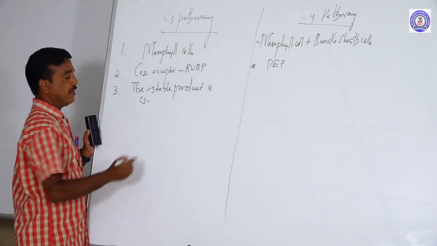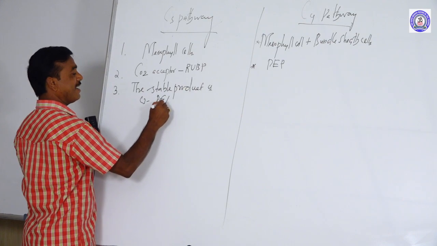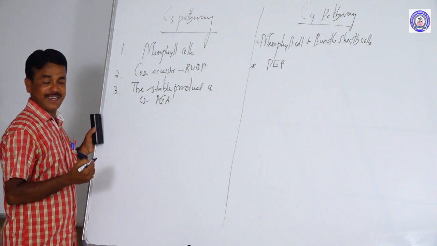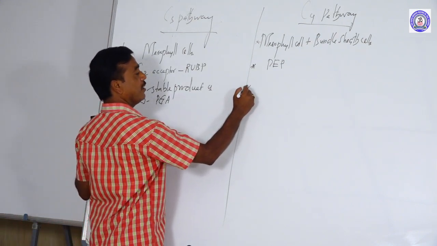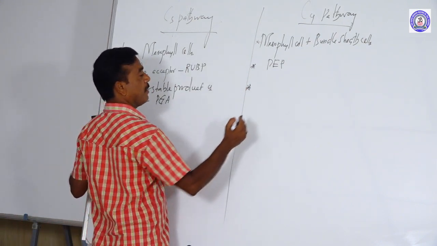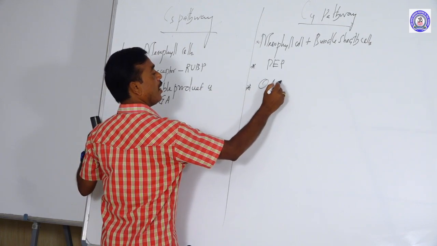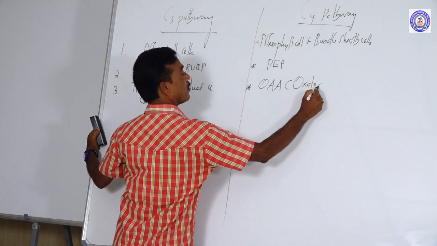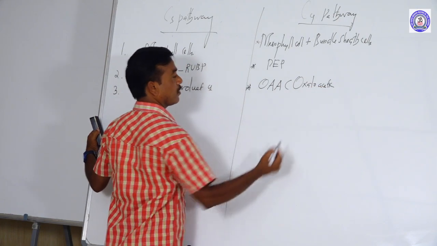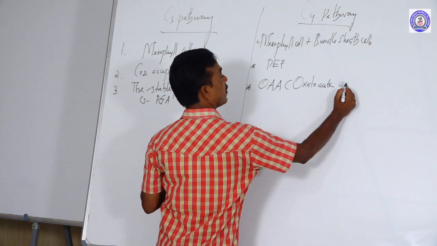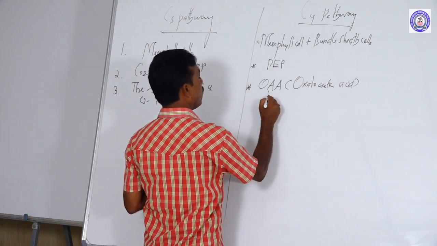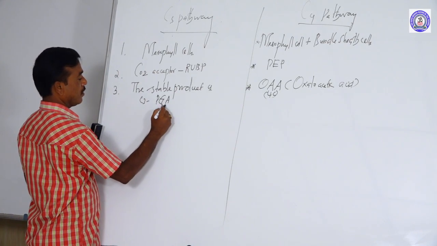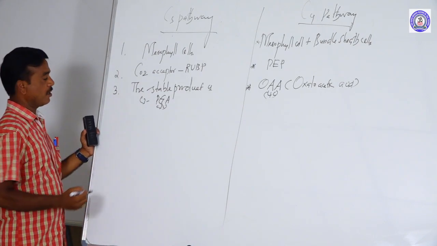The third difference is that the first stable product of the C3 pathway is commonly called phosphoglyceric acid. What is PGA? Phosphoglyceric acid. In the C4 pathway, the first stable product is commonly called oxaloacetic acid. This is a 4-carbon compound. This is a 3-carbon compound. This is the third difference.